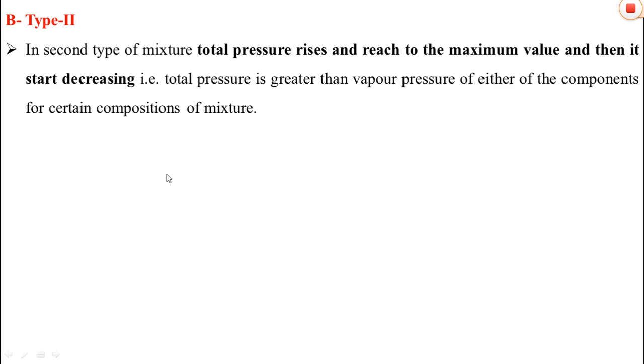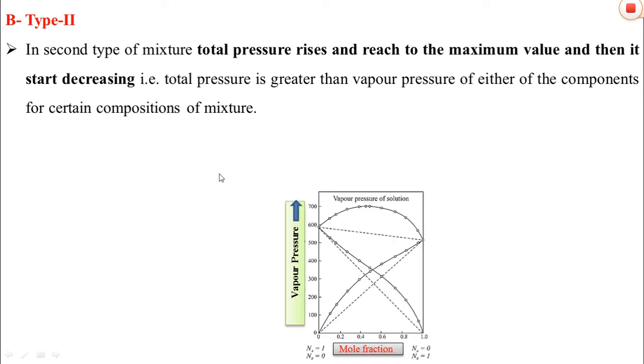In the second case, the total pressure of the mixture rises to the maximum value and then it starts decreasing. It is shown in the below figure.